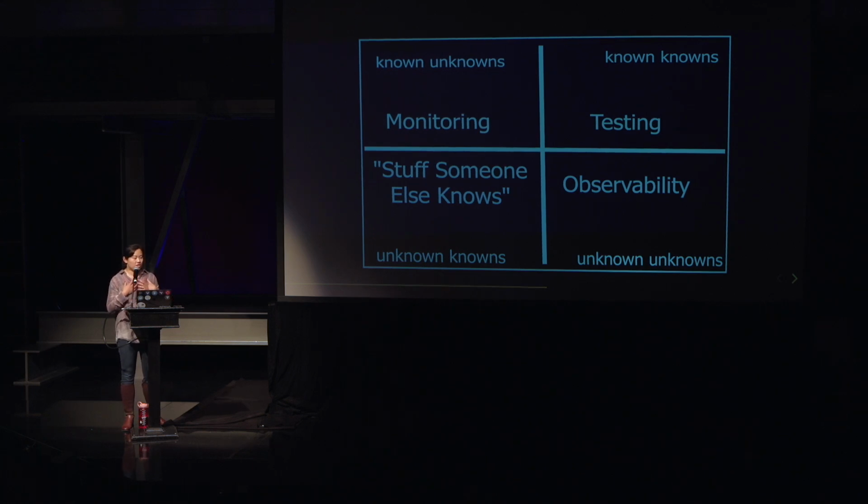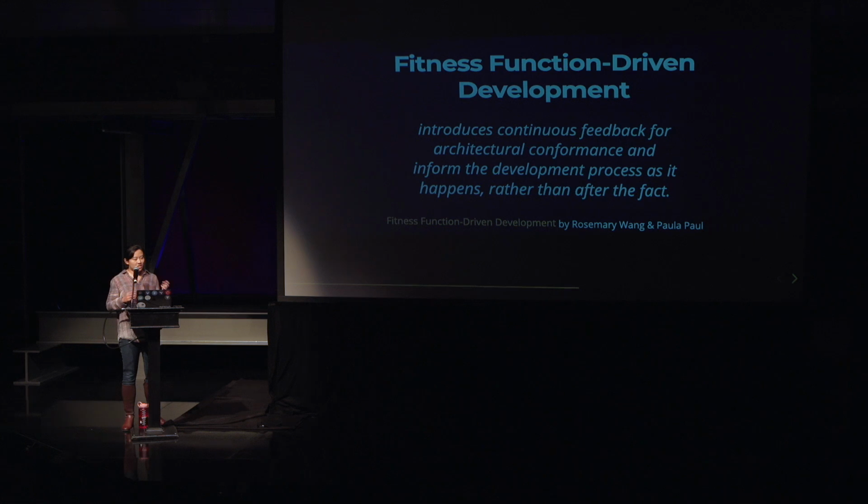As an infrastructure engineer, sometimes I would have no clue what security was expecting, right? I didn't necessarily have security expertise, so I had to go find someone with security expertise to help me understand what was going on. So how do we move the unknown knowns into one of these three instead? Maybe not observability, but at least into monitoring and testing. All right, so this is where fitness function-driven development comes in.